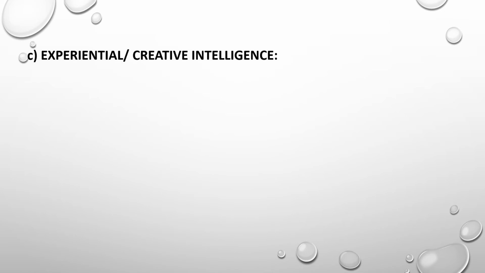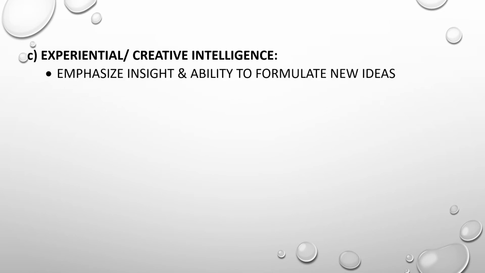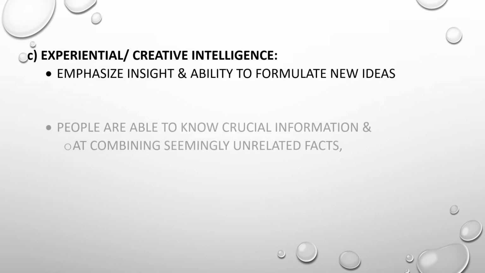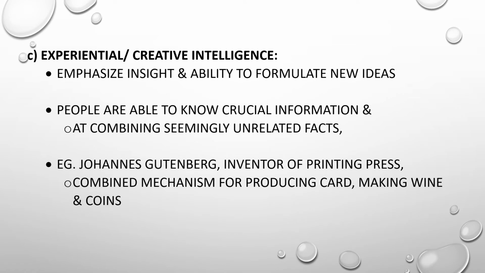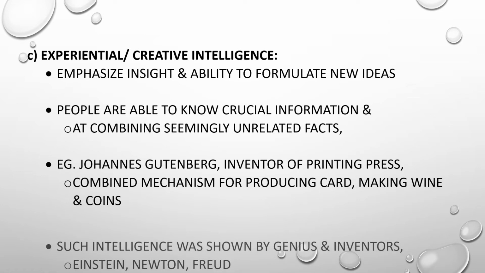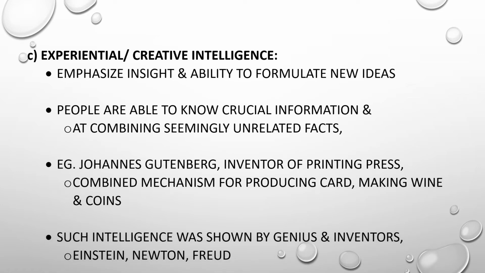Now we have experiential and creative intelligence. It emphasizes insights and the ability to formulate new ideas. People are able to find crucial information by combining seemingly unrelated facts. For example, Johannes Gutenberg, inventor of the printing press, combined the mechanism for pressing grapes and making wine. Such intelligence was shown by geniuses and inventors such as Einstein, Newton and Freud.